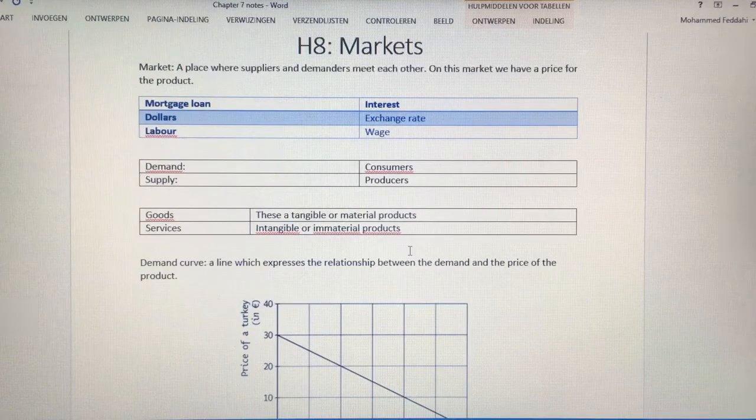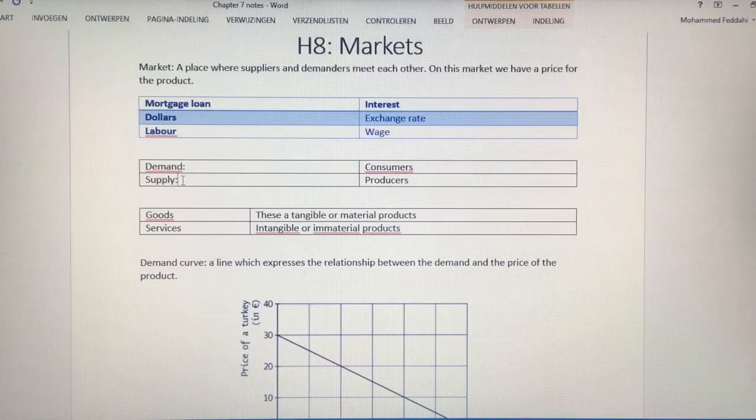If we are going to talk about a mortgage loan, then of course you are going to pay interest to the bank. That's the price that you are going to pay. If you are going on a holiday to America, you need dollars in order to buy things over there. So you are going to buy dollars, but the price that you are going to pay depends on the exchange rate, wisselkoers. And if you need labor, if you need people who are going to work for you, you need to pay them a certain price. We call that wage.